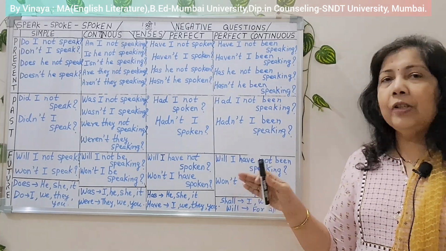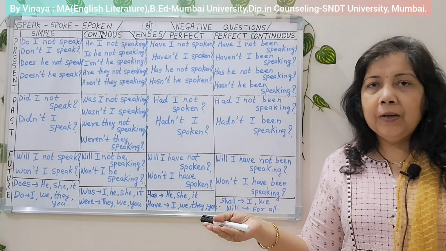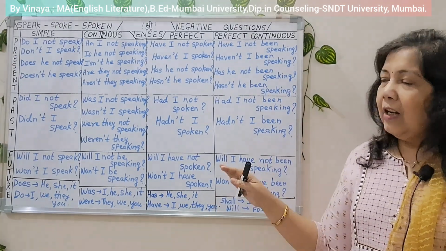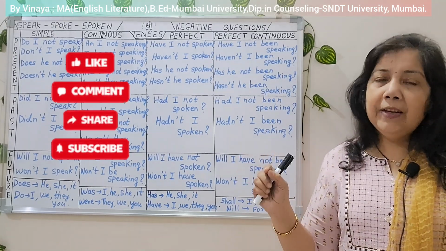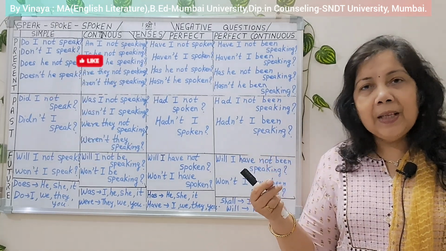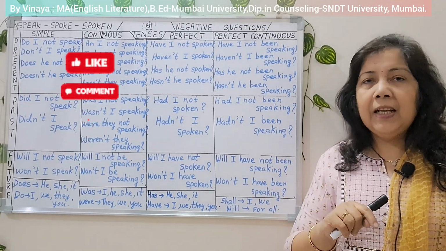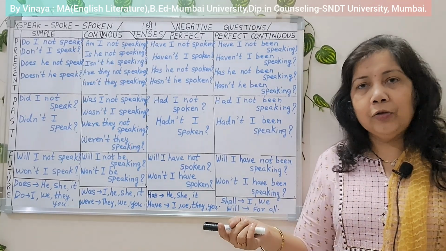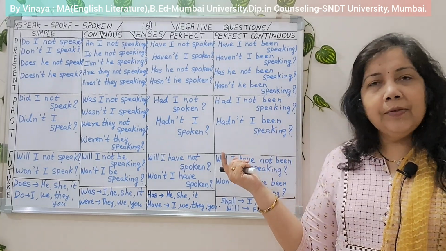This tense is used when any action is going on for a longer period of time in the future. All these questions are negative questions, so not has to be there in the sentence, in the question. Whenever you say something in negation, no, not or never, anything out of these three has to be there in the sentence or question. So all 12 tenses are over and negative questions we have seen.